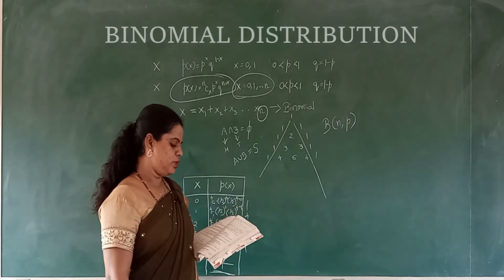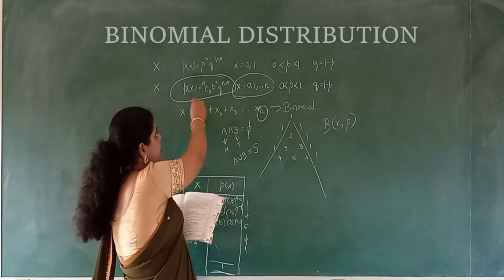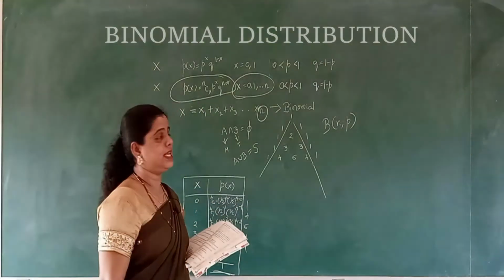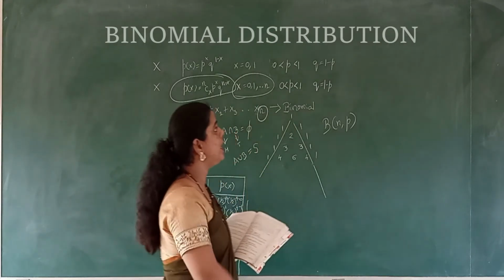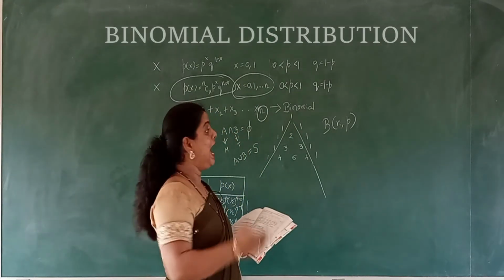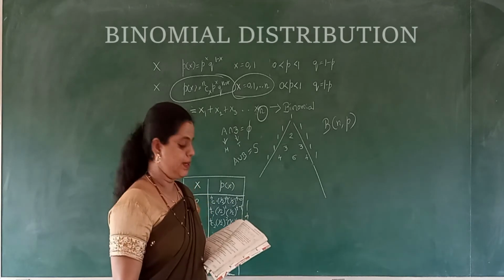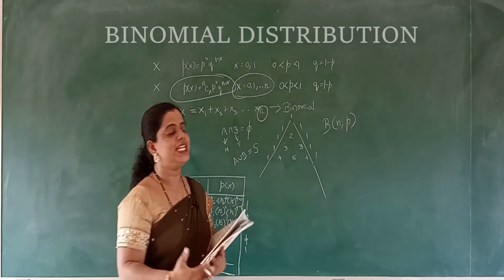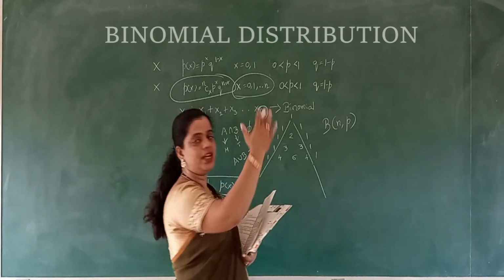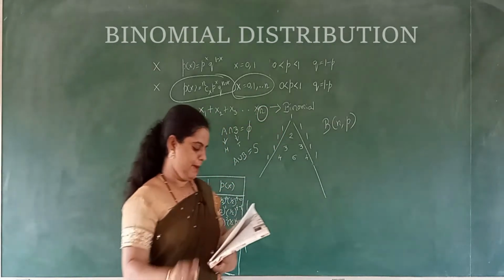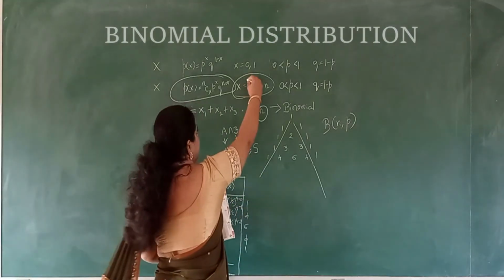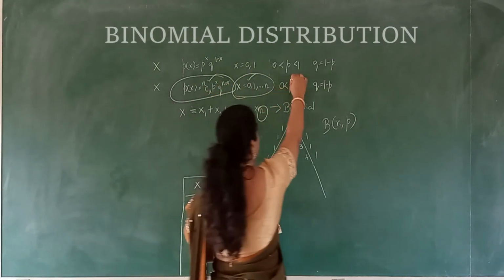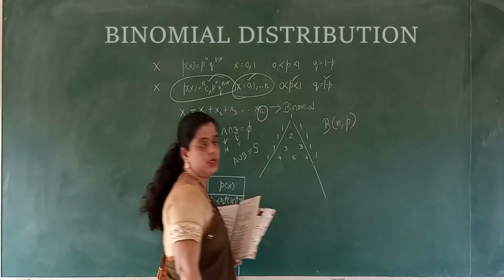Whereas the binomial distribution probability mass function is P of x is equal to nCx, p to the power x, q to the power n minus x, where p is from 0 to 1, and q is equal to 1 minus p. So the three features we have already learned while learning the definition and other points: the parameters, the range, and the probability mass function. In connection to that, we have learned about p and q also.